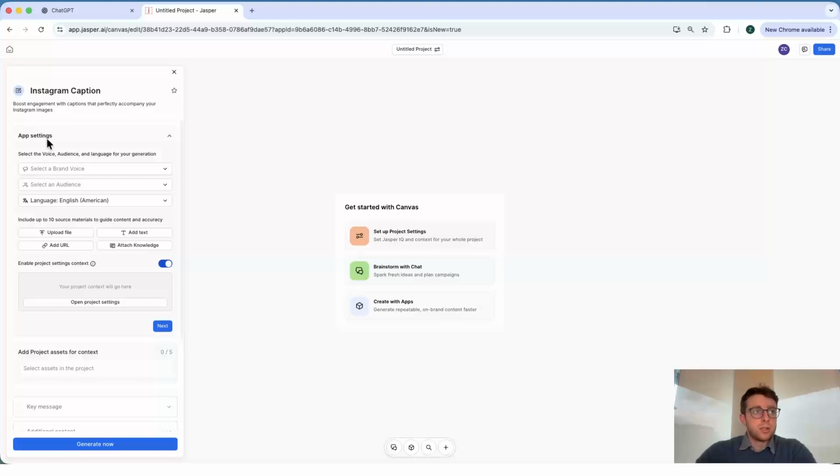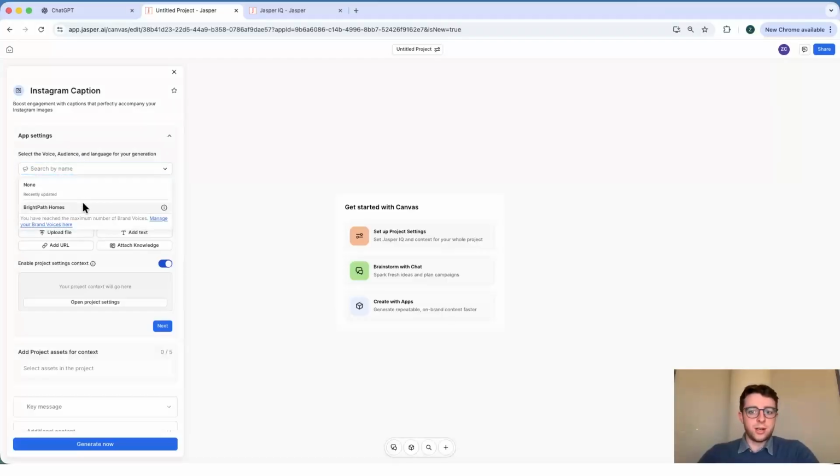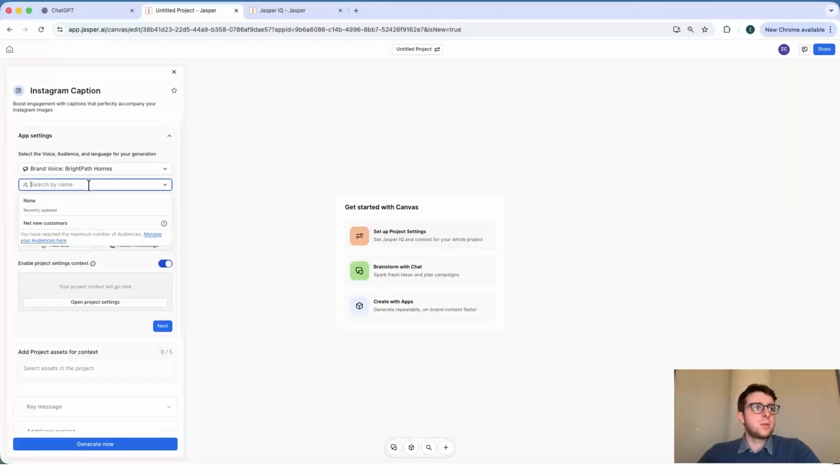So what we'll do is we will focus on the app settings over here on the side of the screen. First, we'll select our brand voice, which is going to be the one we created earlier for Bright Path Homes. Next, we'll select our audience. In this example, we're going to focus on net new customers. We can then select the language that we want the content to be generated in. But then what we'll notice down here is we can upload 10 sources of material to help guide the content and the overall accuracy.